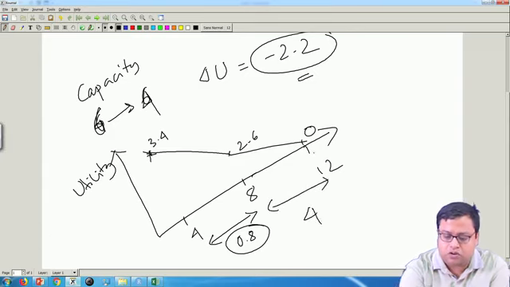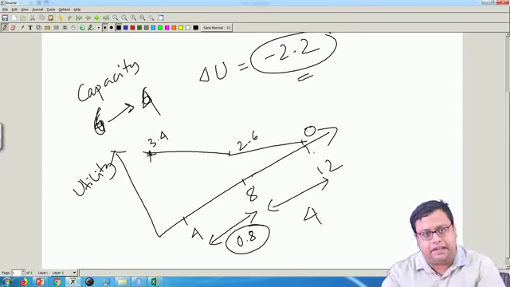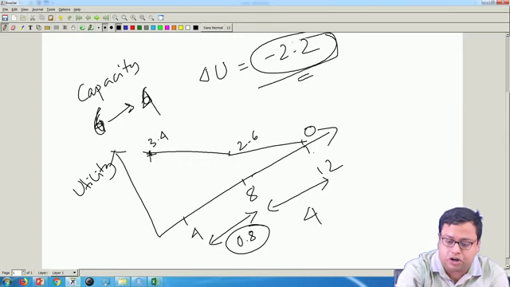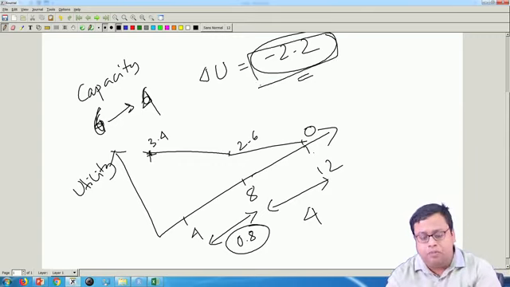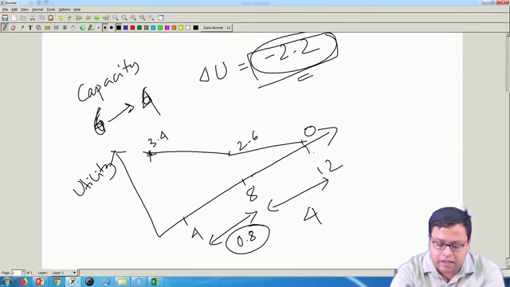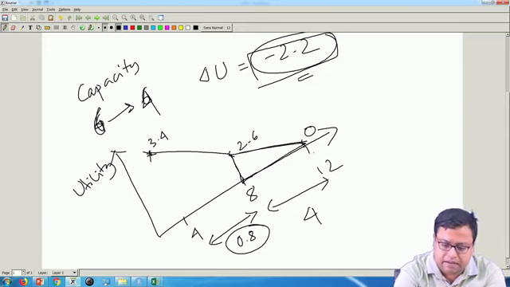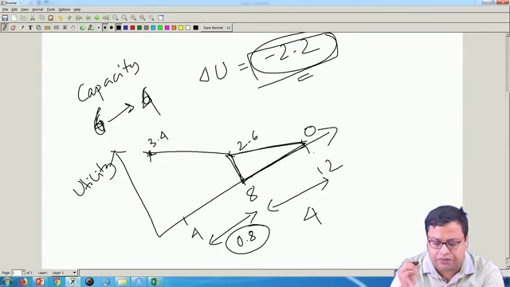So, when you change from 12 lakhs to 8 lakhs, the utility gain happens from 0 to 2.6, but you have to gain 2.2 because 2.2 is something that you are losing. So, how much will that be? If at 8 lakhs it is 2.6 and at 12 lakhs it is 0, this is the table, this is the equation, and you are trying to find out where this 2.2 comes.